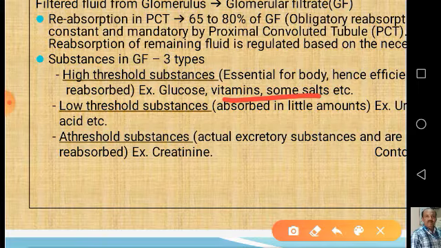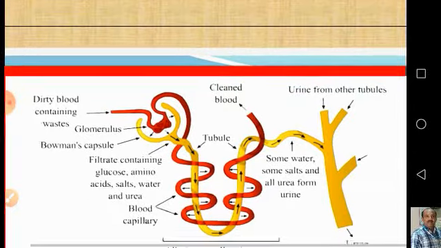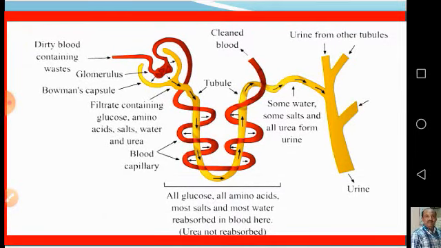And this second process in the mechanism of urine formation is called selective reabsorption. All these essential substances are reabsorbed from the filtrate, and only waste substances are passed out ultimately. The exchange of material between the filtrate and peritubular blood takes place, and this selective reabsorption involves both passive and active transport processes.